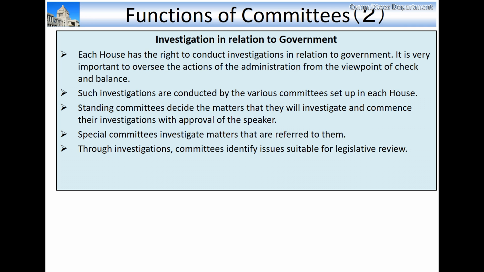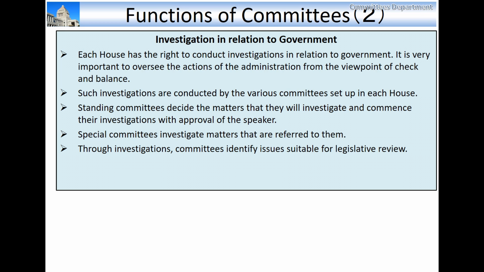2. Investigation in relation to government. Each house has the right to conduct investigations in relation to government. It is very important to oversee the actions of the administration from the viewpoint of check and balance. Standing committees decide the matters that they will investigate and commence their investigations with the approval of the Speaker. Special committees investigate matters that are referred to them.